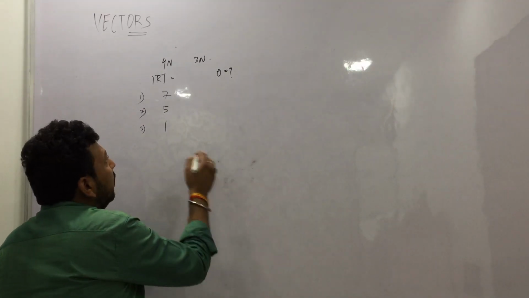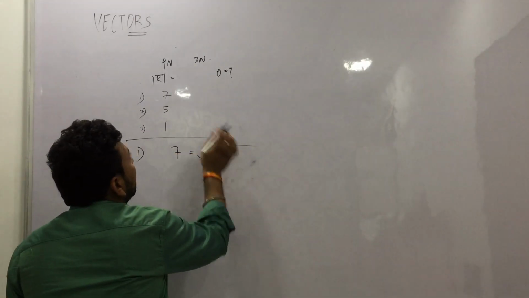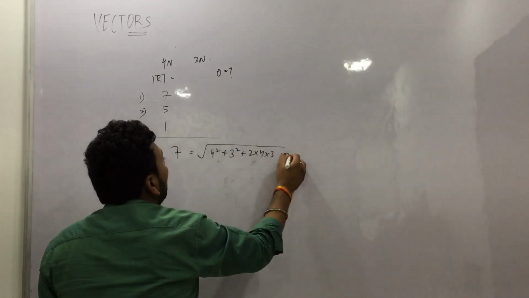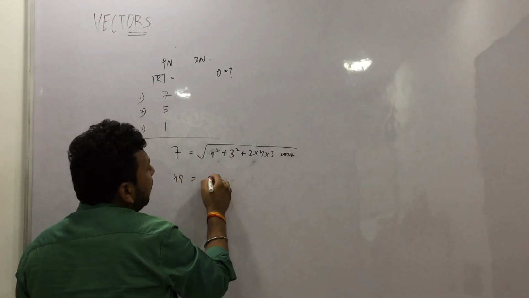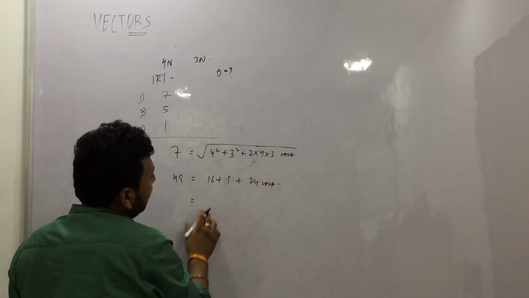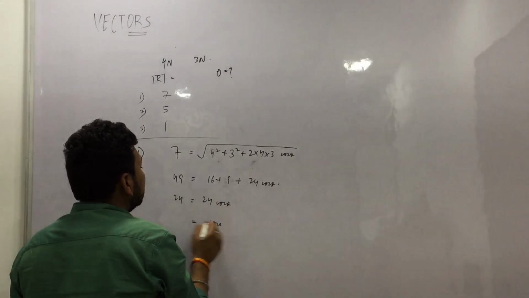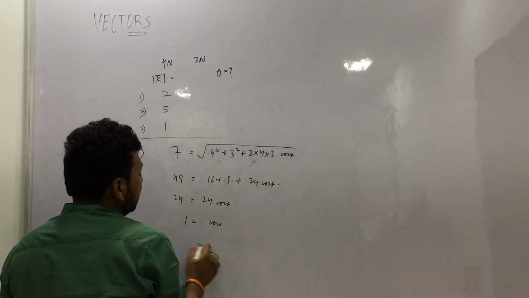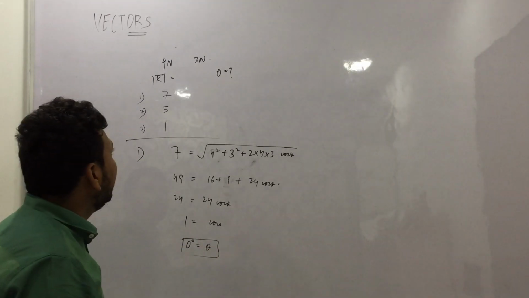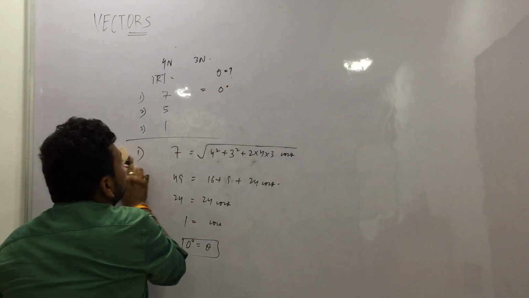So what we do, we apply the same formula. Let us take the first case. 7 is equal to under root a square plus b square plus 2ab cos theta. 49 is 16 plus 9 plus 24 cos theta. Okay, 25. So it will give 24 cos theta, so cos theta is equal to 1. Theta is equal to 0 degree. Right? Cos 0 is 1. So this is the first case. Okay. So answer is 0 degree.